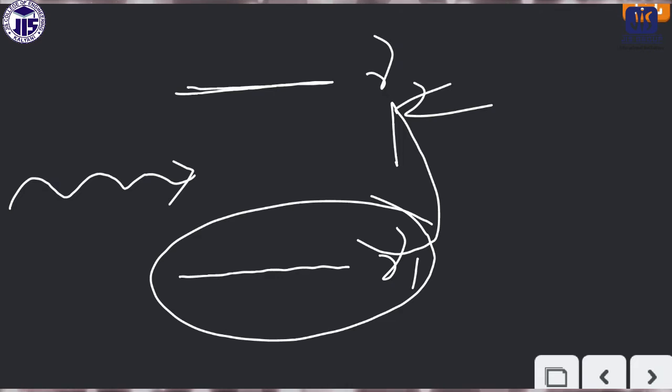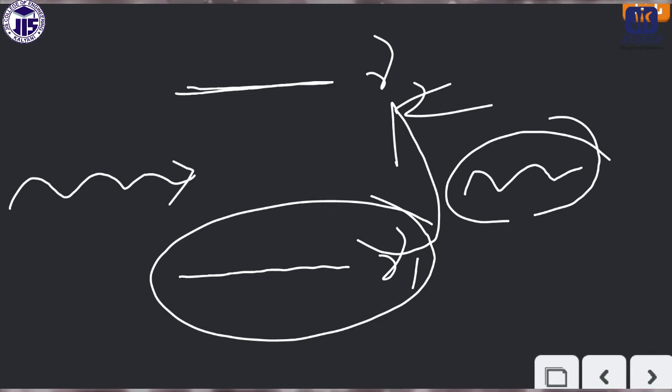Just like in UV visible spectroscopy, the electrons absorb the energy and jump to the higher energy level. Here it is the same case, but it is the vibration: if the energy is coming, the vibration will be increased and it goes to the higher energy state. Like the electrons, here bonds are vibrating. If the same energy or frequency is available from outside, the bond vibration will be increased and it goes to the higher energy level.